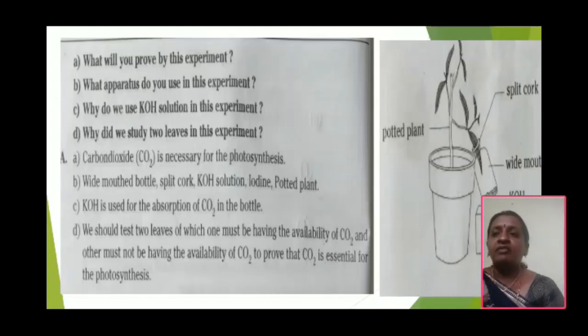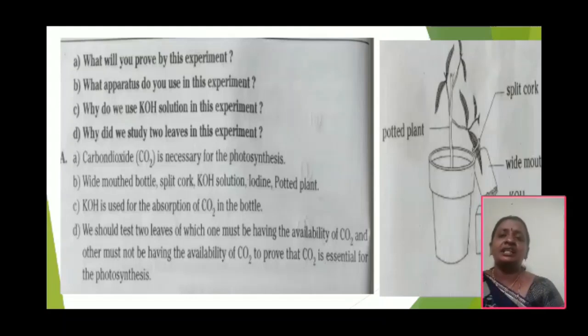Once again I will explain why did we study 2 leaves in the experiment. We insert half of the leaf inside the bottle. When we test it, changes come in the leaf outside the bottle and the leaf inside the bottle. The outside part gets carbon dioxide, so they synthesized their own food material. So test with iodine, they turn into bluish black color. And the one inside the bottle cannot get carbon dioxide, so it cannot synthesize its own food material. So test with iodine, no changes occur.